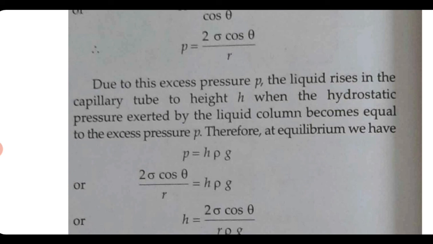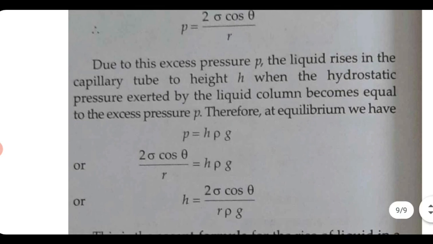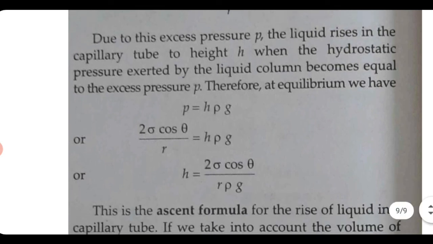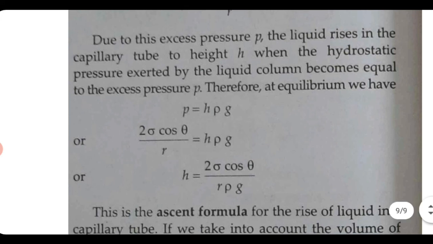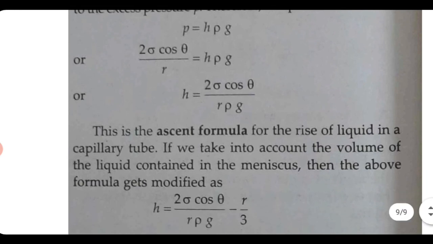And the excess pressure we already wrote as 2S cos theta by small r. Both these pressures represent the same, so we can equate them. That means 2S cos theta by r equals h rho g, or h is equal to 2S cos theta by r rho g. And this equation is called the ascent formula for the rise of a liquid in the capillary tube.